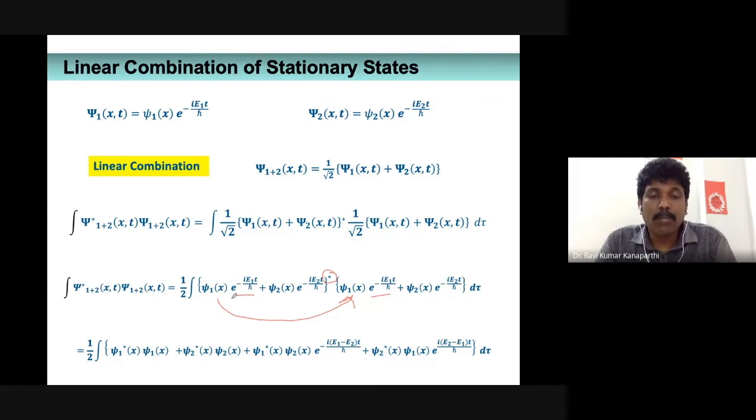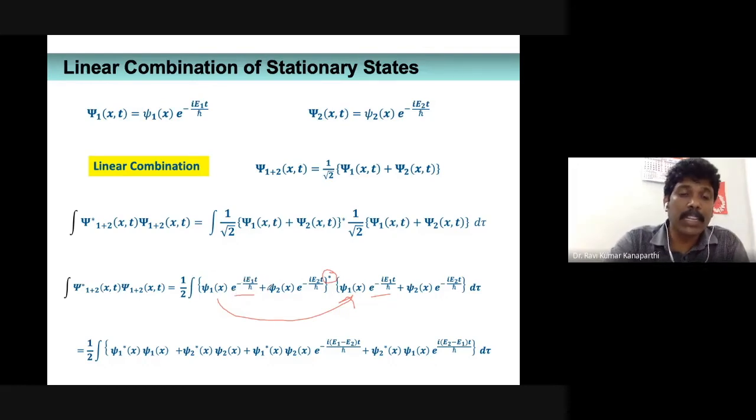What is the complex conjugate? We have to take the complex conjugate of this. There is a minus i, so obviously we have to replace it with a plus i. So this particular part is going to be e to the power i E1 t by h cross, but from here e to the power minus i E1 t by h cross, right?